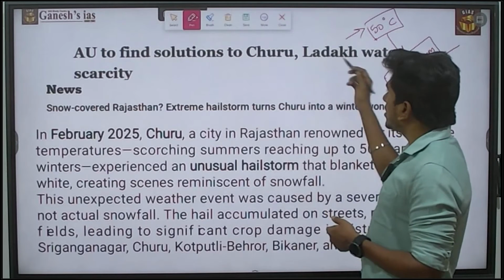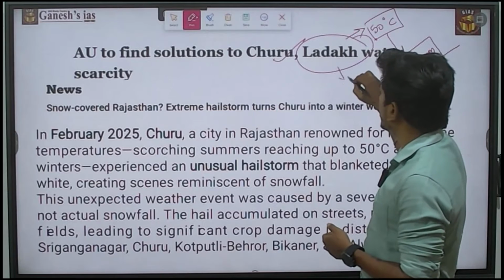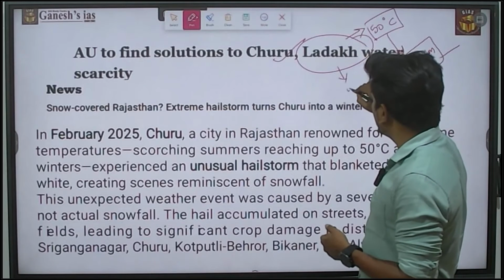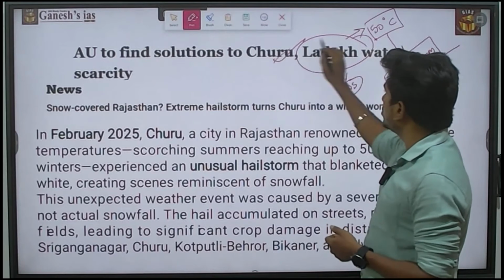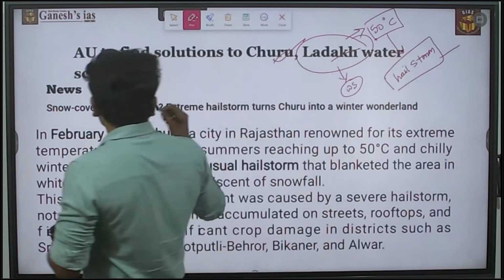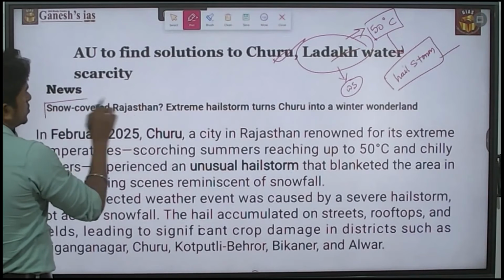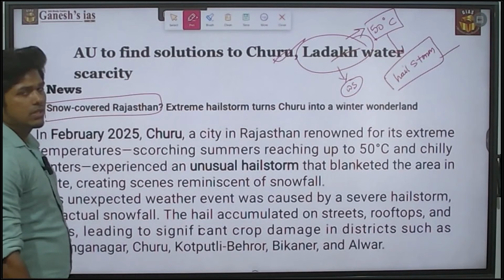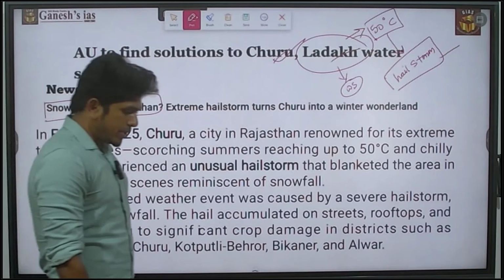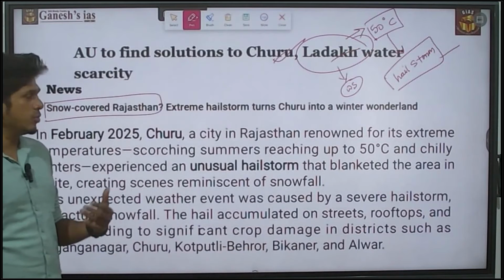So they may ask about the Churu region, or else they may ask a question about Ladakh, which faced water scarcity. Churu and Ladakh both face water scarcity. Other than that, the Churu region experienced snow cover. That is also in the news. So based on that, they may ask a question related to Churu or else Ladakh.